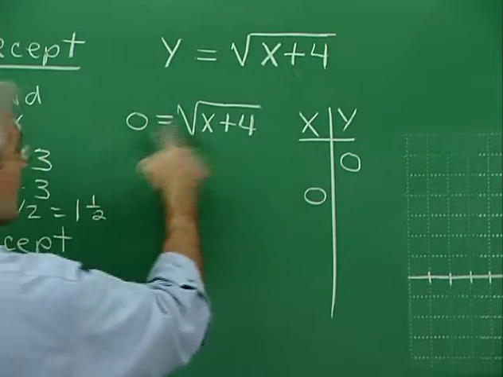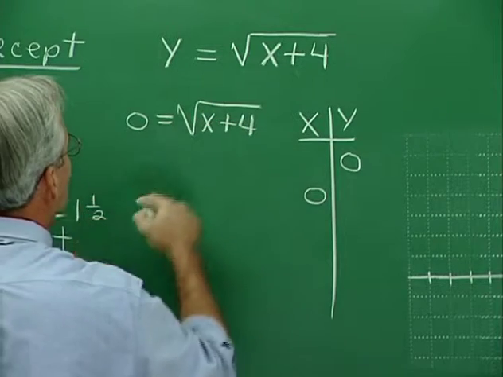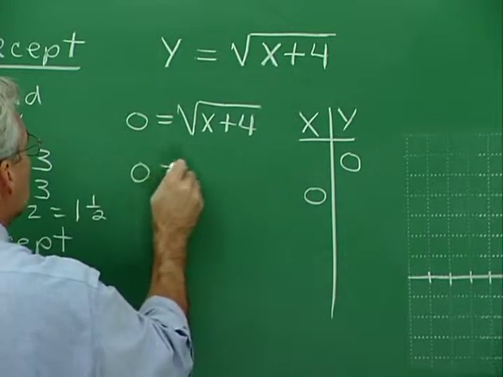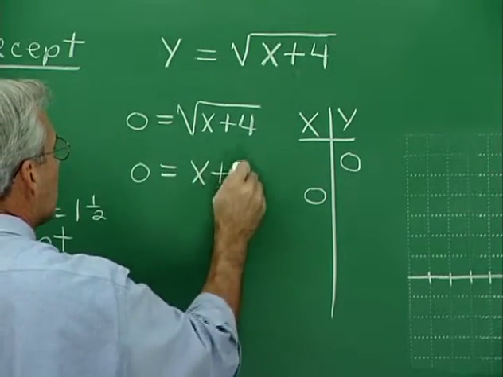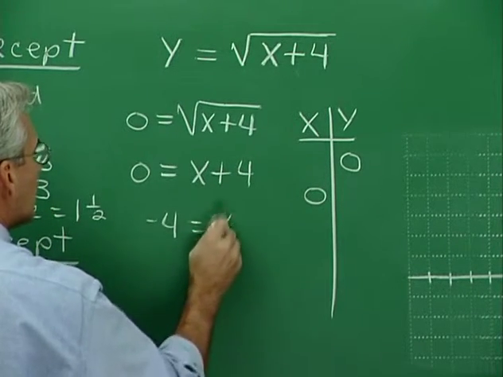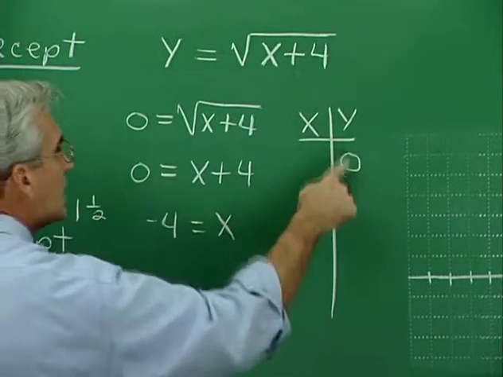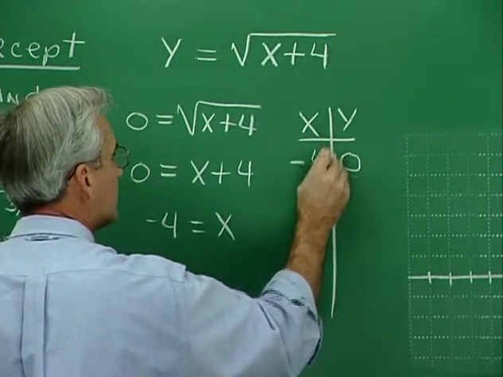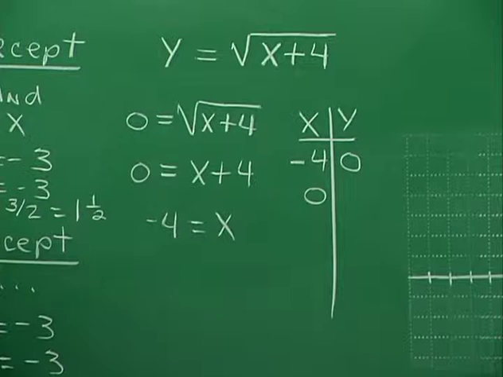Well, let's see, squaring on both sides will undo this radical business. When we square over here, we get 0. When we square on the right, we get x plus 4. Subtracting 4 on both sides, we find negative 4 is equal to x. So when y is 0, x is negative 4, our x-intercept.